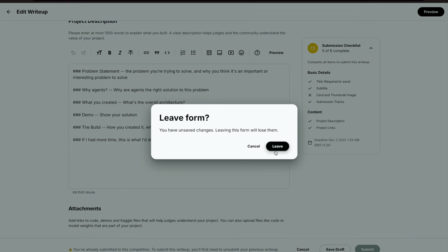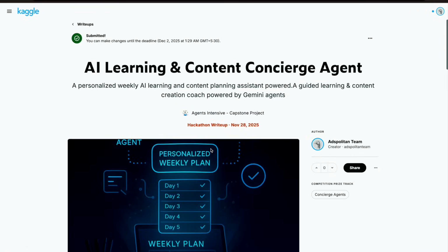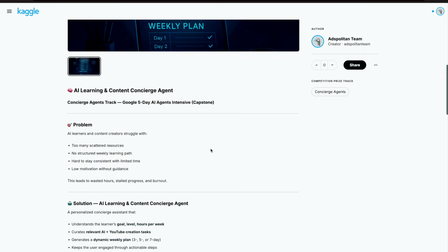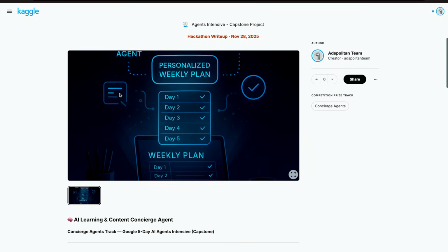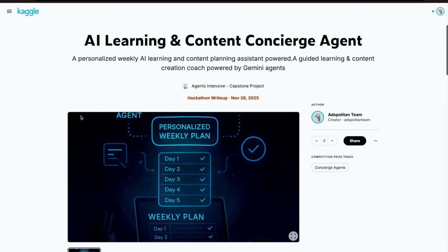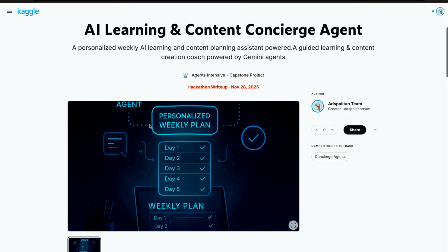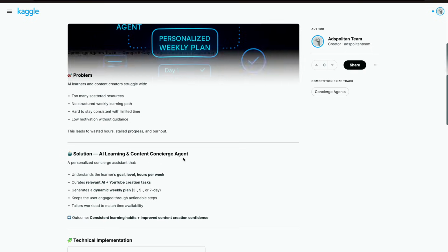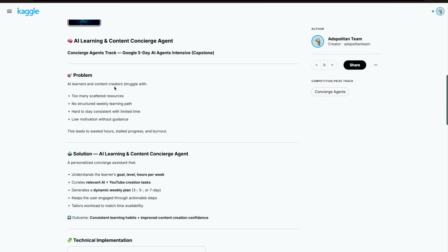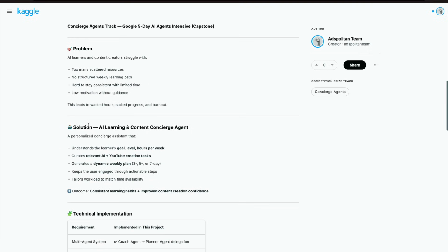Okay, so I'm canceling this because I've already got my write-up done. In my write-up, I'll tell you what all I have done. I've written the problem statement. So this is the picture that describes my concierge agent, wherein it will give the user a personalized weekly plan: how they have to study, what content they have to study per day. The problem that I have mentioned here is that AI learners and content creators struggle with too many scattered resources, no structured weekly learning path, and it's hard to stay consistent with limited time and low motivation without guidance. So this leads to wasted hours, stalled progress, and burnout. So this is the problem.